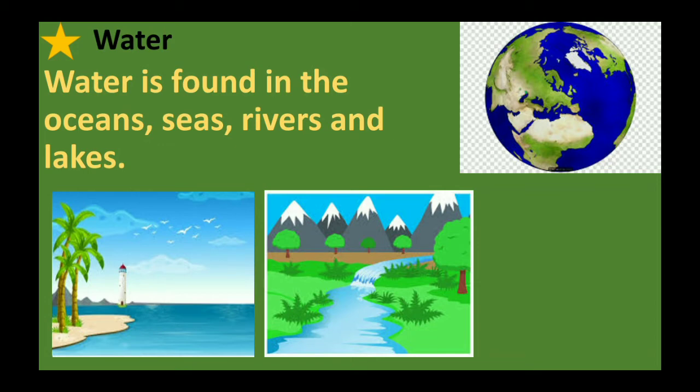Okay, and below, two pictures are given. Can you see that? Those are pictures of water bodies, that is a sea, and the other one is a river. Okay.